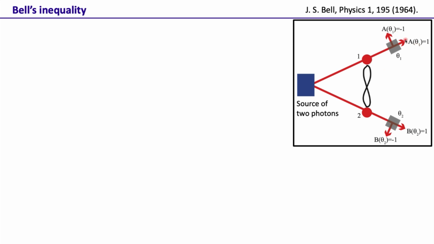We then consider A and B to be dichotomic variables. That means A can be plus or minus 1, and B can be plus or minus 1. Now these thetas are the polarizers or polarizing beam splitters. So the polarizer is kept at an angle of theta 1. If the light is polarized along the theta 1 direction, it will just pass through.